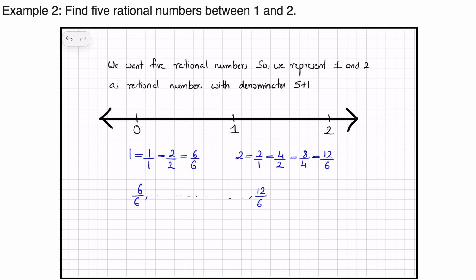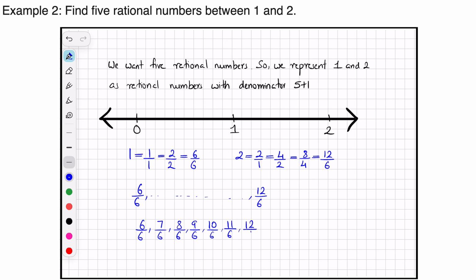We have to find 5 rational numbers between these two. Now it is very easy, much easier than the previous method. We just have to write 6 by 6. Next we write 7 by 6, 8 by 6, 9 by 6, 10 by 6, 11 by 6, and 12 by 6.